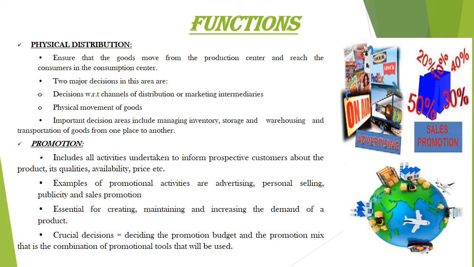Next function we have is the physical distribution. Now this ensures that the goods move from the production center and reach the consumers in the consumption center. So there are basically two major decisions that are taken in this area. First is the decision with respect to channels of distribution or marketing intermediaries like wholesalers and retailers to be used, and physical movement of goods, that is from the place of production to the place where it is required by the customers for their consumption or use.